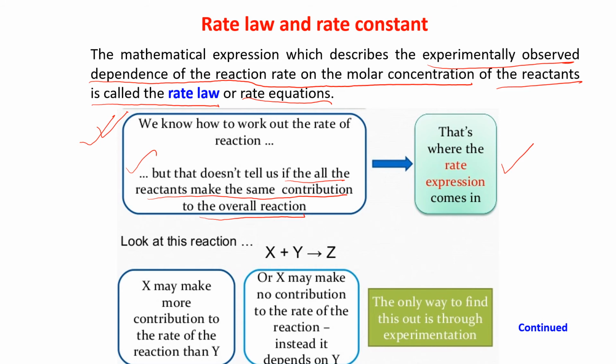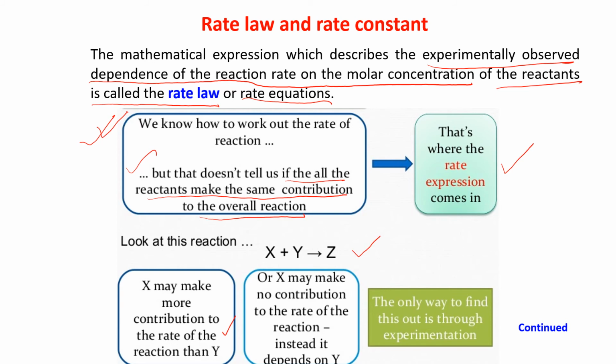Look at this reaction: X plus Y gives you Z. Now, X may make more contribution to the rate of the reaction than Y. X and Y are both reacting, but maybe X's contribution is more than Y's.